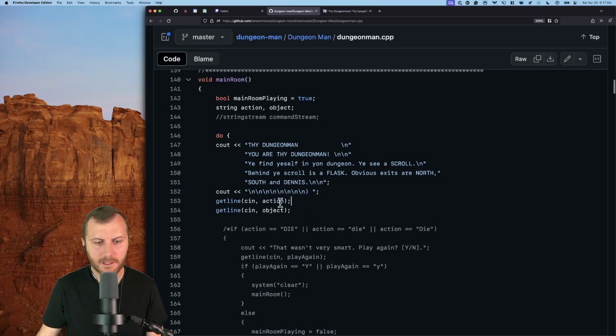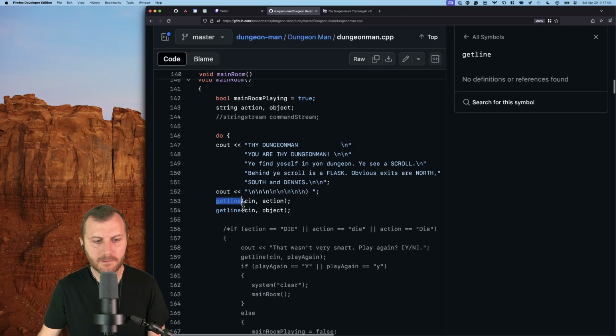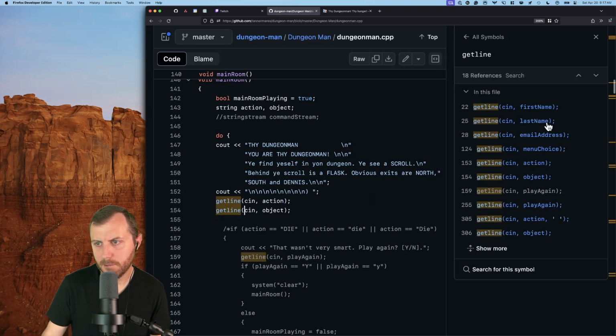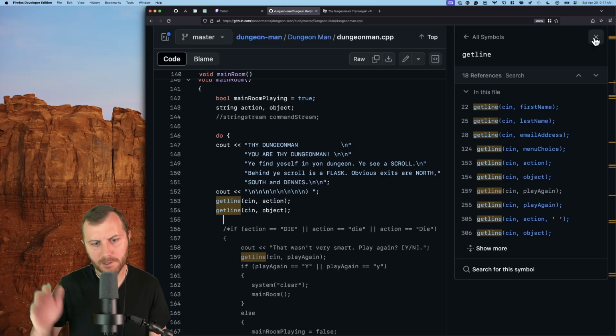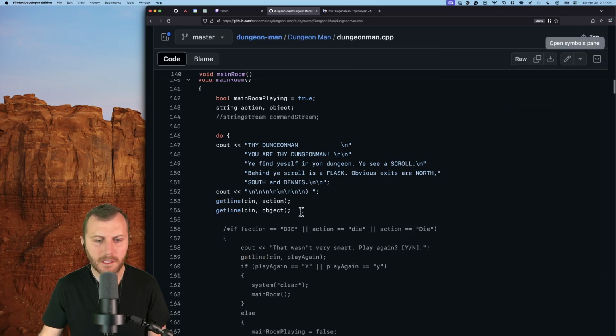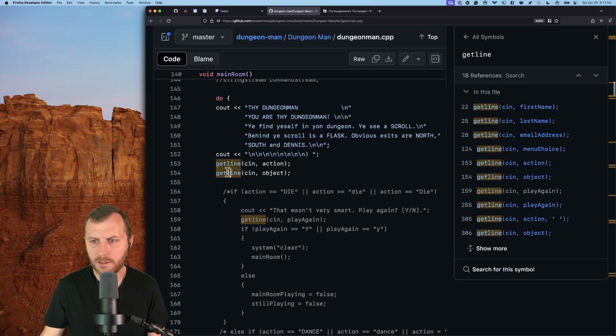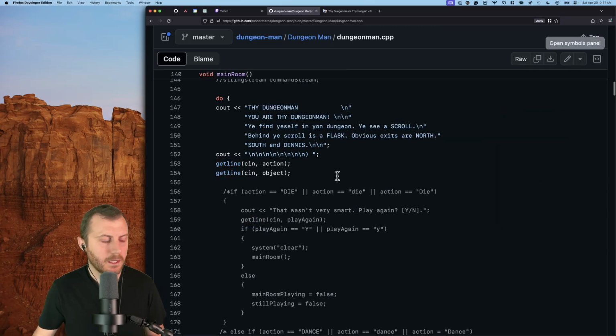And then we use some get line. I don't remember how that works in C, but I think it grabs from wherever I'm defining my input up to an action, and then I have an object. So I think that splits up with a space. It grabs each word. So that made it easy for me, I think. I don't know if I didn't redefine that. Yeah. I don't remember. I haven't done C or C++ probably since then.